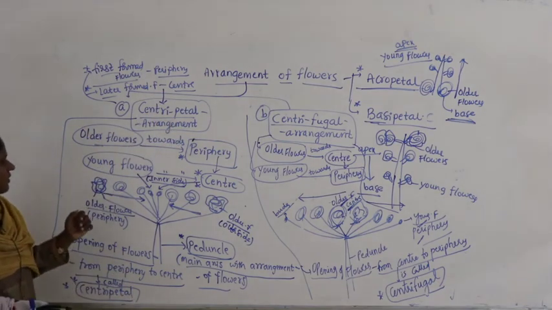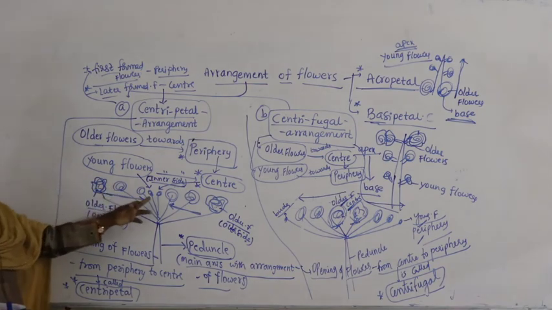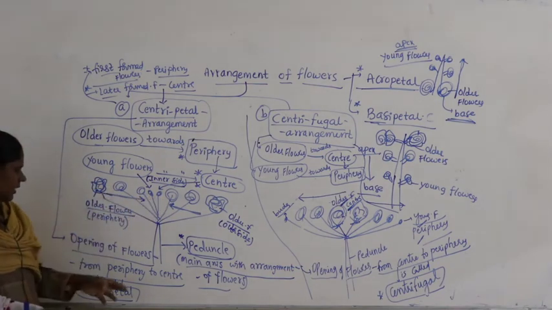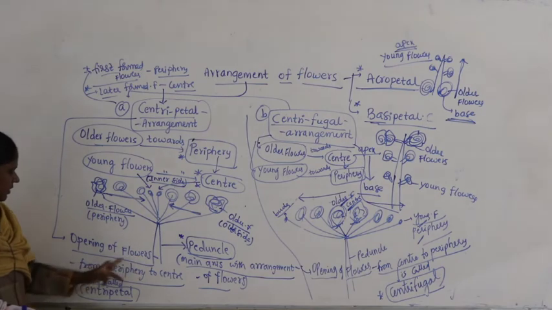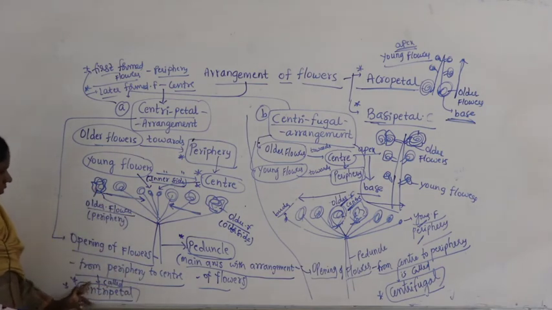That means where to where will the flowers open? First formed flowers will open first, then later formed flowers will open. That is opening of the flowers from periphery to center. This is called centripetal. Right?